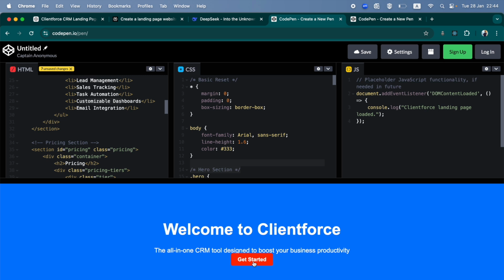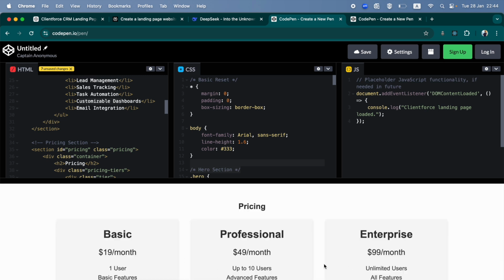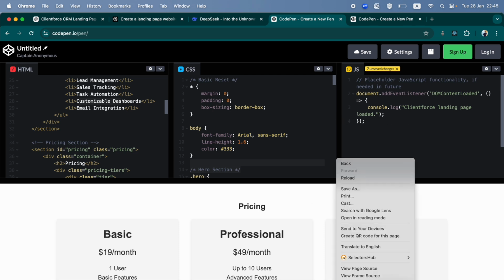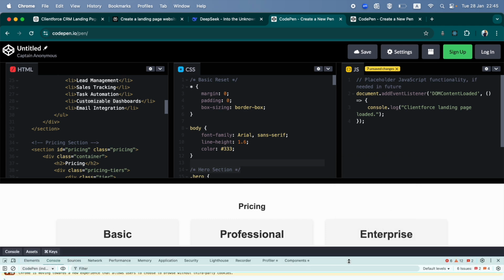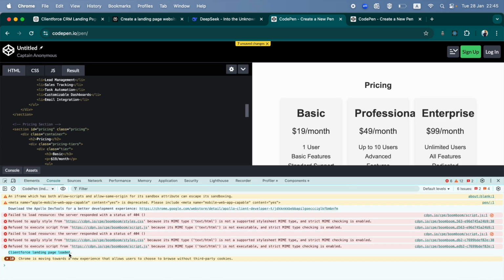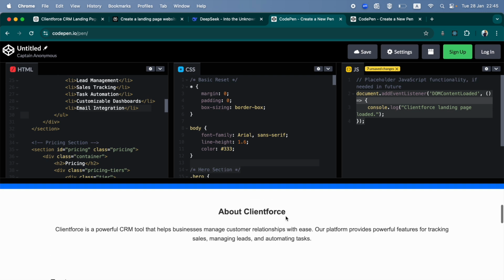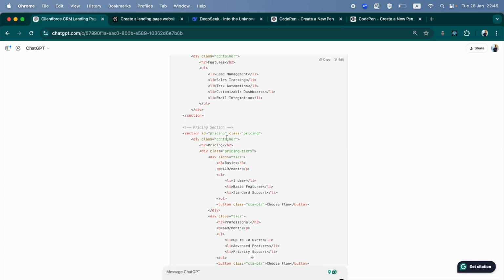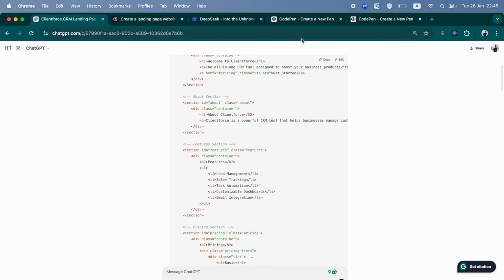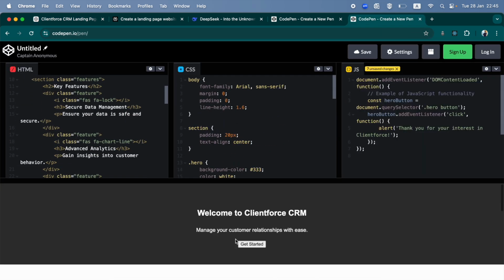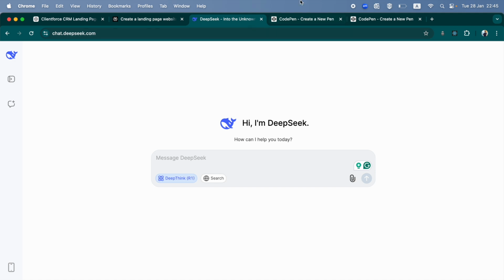Now over here, when you click get started, it made you move to this particular part. What's essentially happening here is it's supposed to log something in the console. Your console is this. See, ClientForce landing page loaded. That's what you're supposed to see, which is a useless use of JavaScript here, I would say. So yeah, ChatGPT could have done better. Okay, so we're done with Perplexity. Not really impressed.